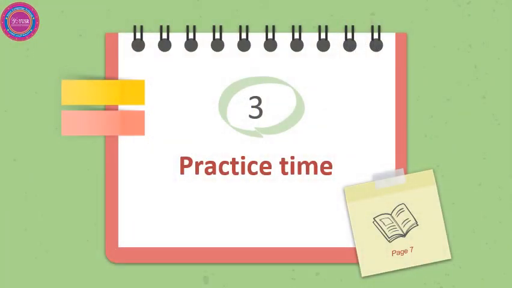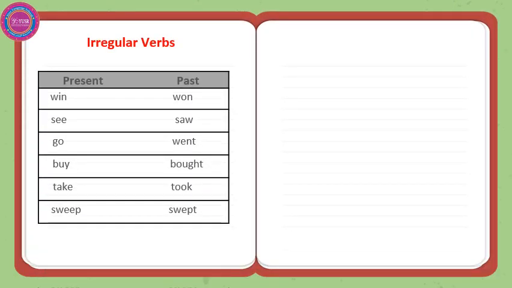Now it's practice time. We will practice what we have learned. We have some irregular verbs here, and you already know the difference between a regular and an irregular verb. In regular verbs we add d, ed, or ied to the end of the verb, but in irregular verbs we don't follow this rule. We might change the whole word, or we might keep the verb as it is and change the way we pronounce it.